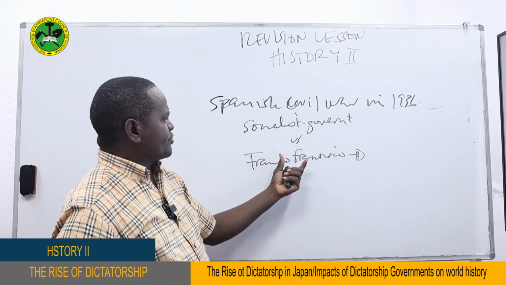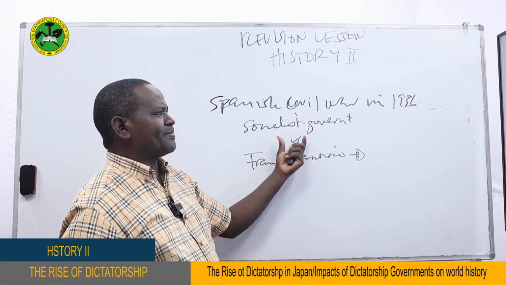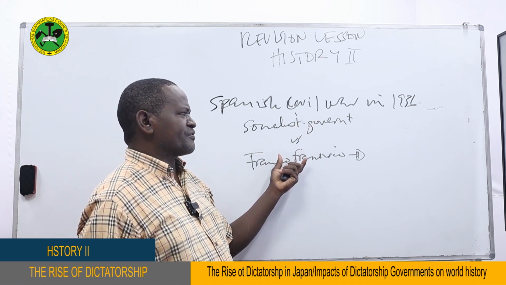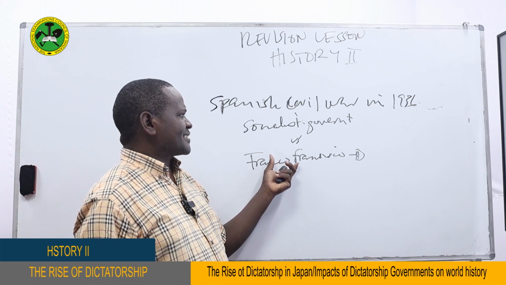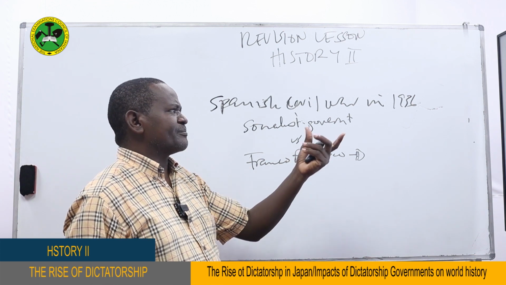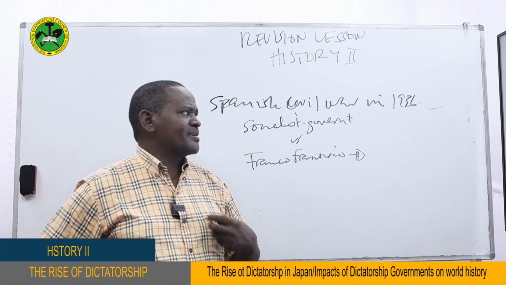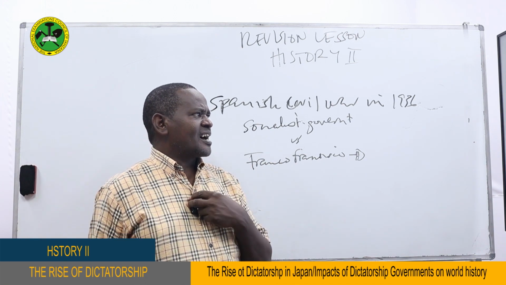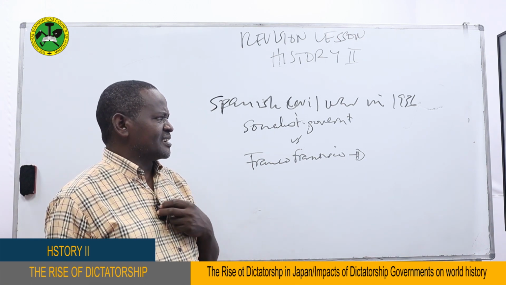So these two groups were fighting in Spain, and this is said to be one of the very fierce civil wars. But then, how do we link this with the impact of the rise of dictatorship government in world history?